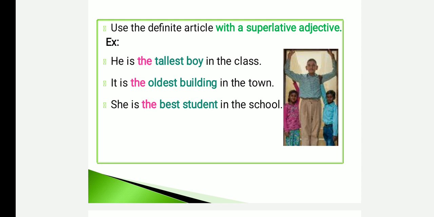So we use a definite article "the" in front of superlative degrees. That means the word which ends with "est" form. So here I have given examples. He is the tallest boy in the class. The tallest. It is the oldest building in the town. She is the best student in the school. The best. So look at the words, they all end with "est", and the word which ends with "est" starts with the definite article "the".